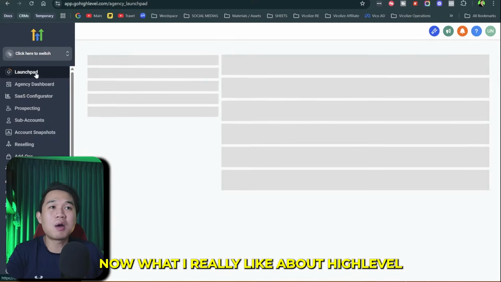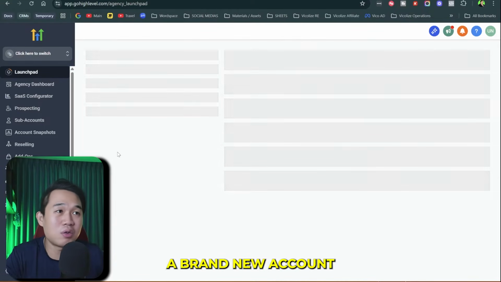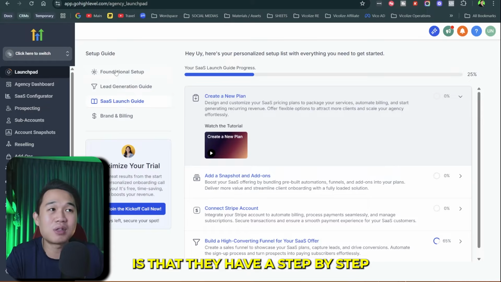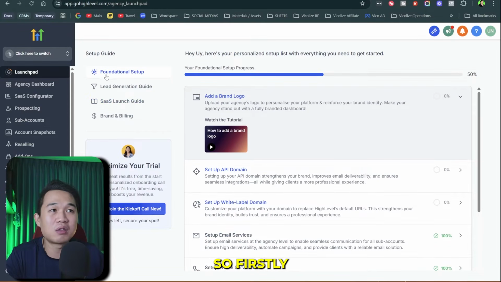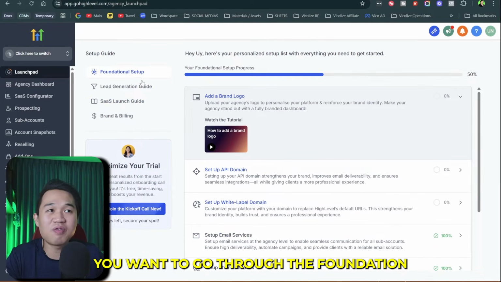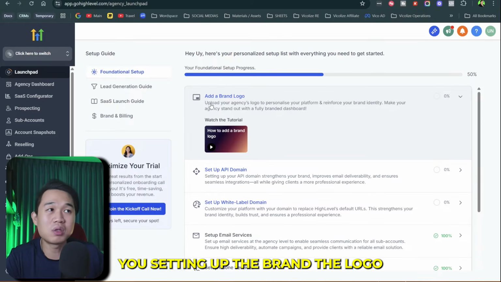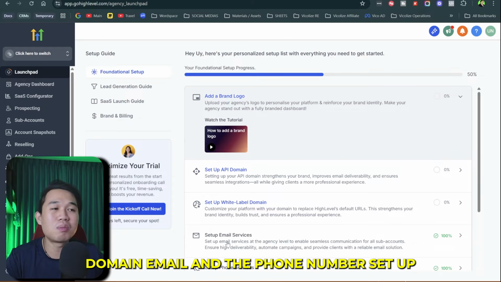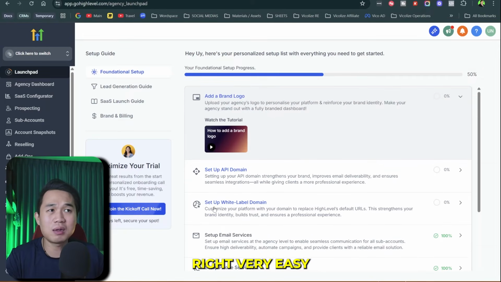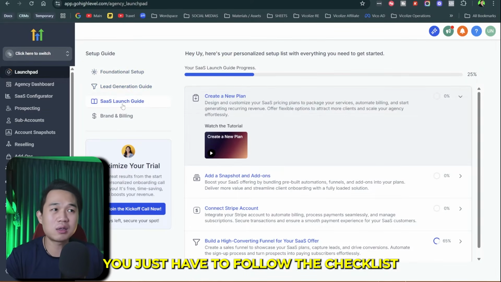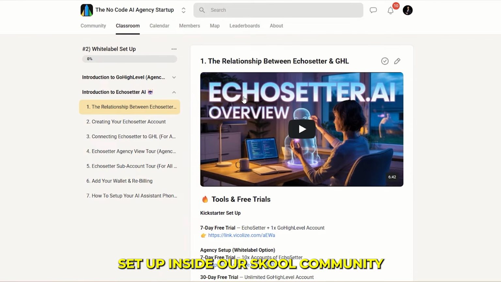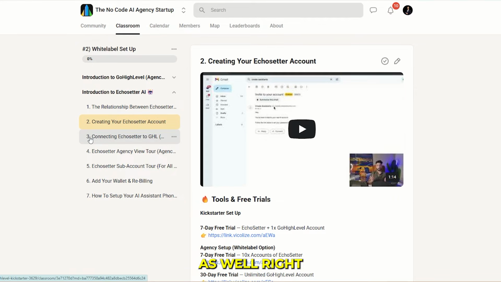Now, what I really like about HighLevel, in this brand new account that we just signed up for, is that they have a step-by-step Launchpad. So firstly, you want to go through the foundation setup, which helps you set up the brand, the logo, the domain, the white label domain, the email, and the phone number, right? Very easy. You just have to follow the checklist. We have our own version of this setup inside our Skool community as well, right?